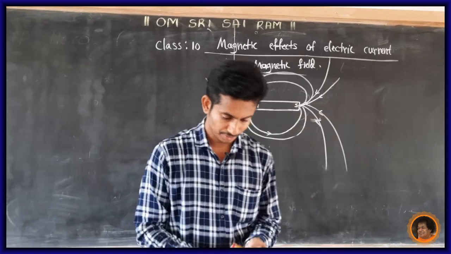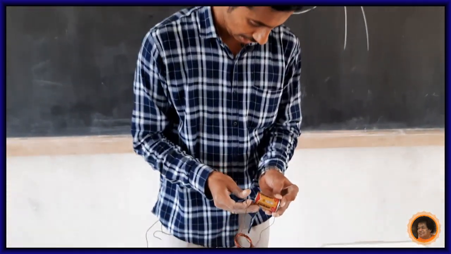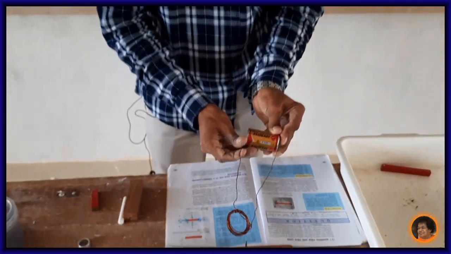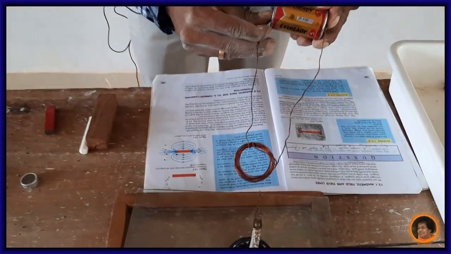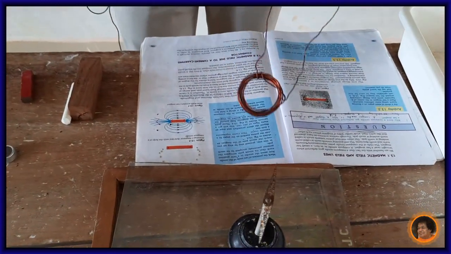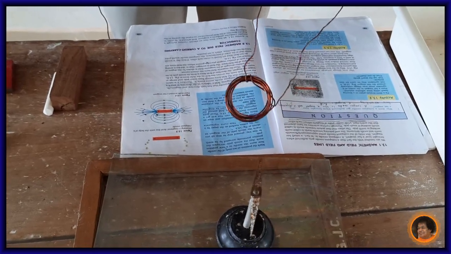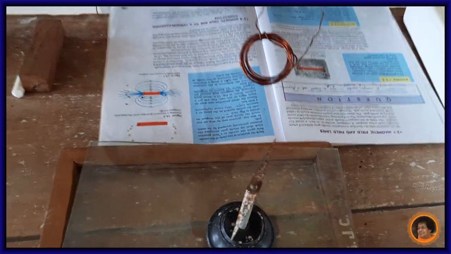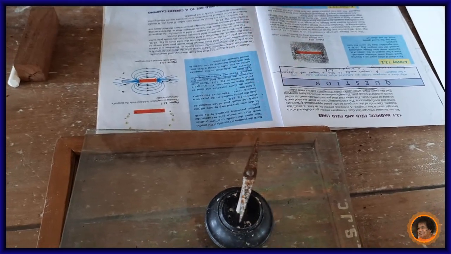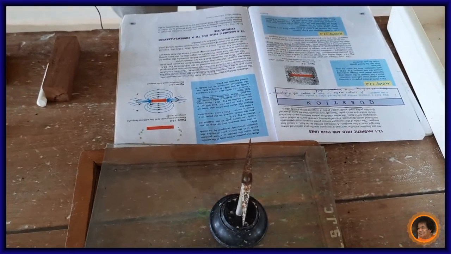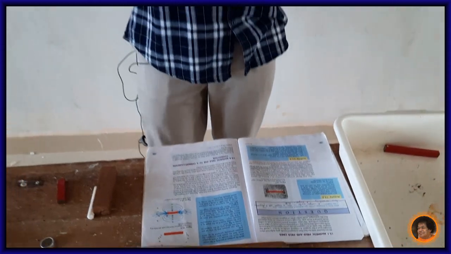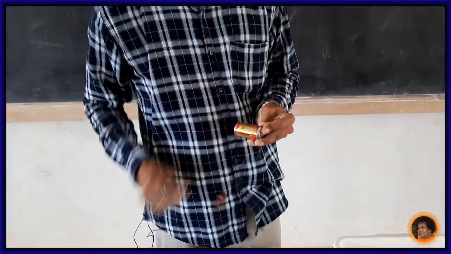Okay, let's see. If I bring it near the compass, there is a deflection. Just look at this. It shows deflection. Therefore, what do we conclude? The current carrying conductor experiences a magnetic field.